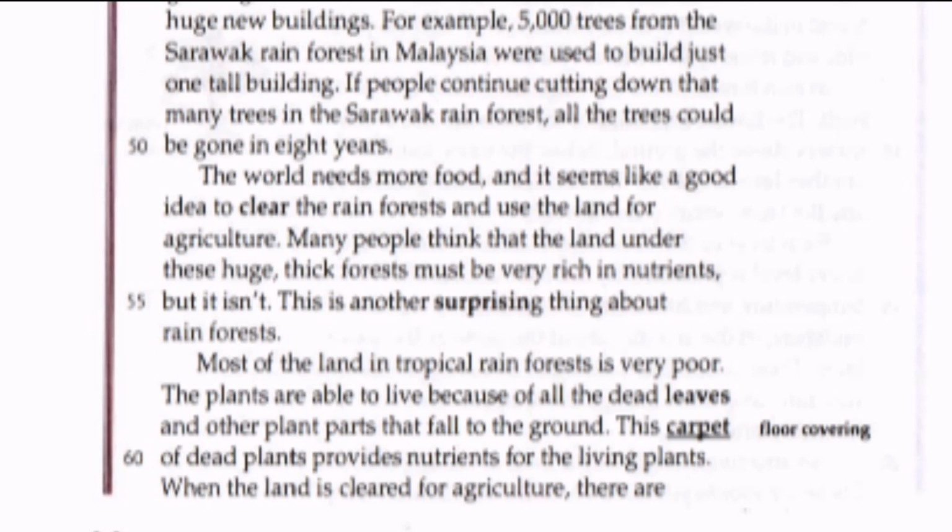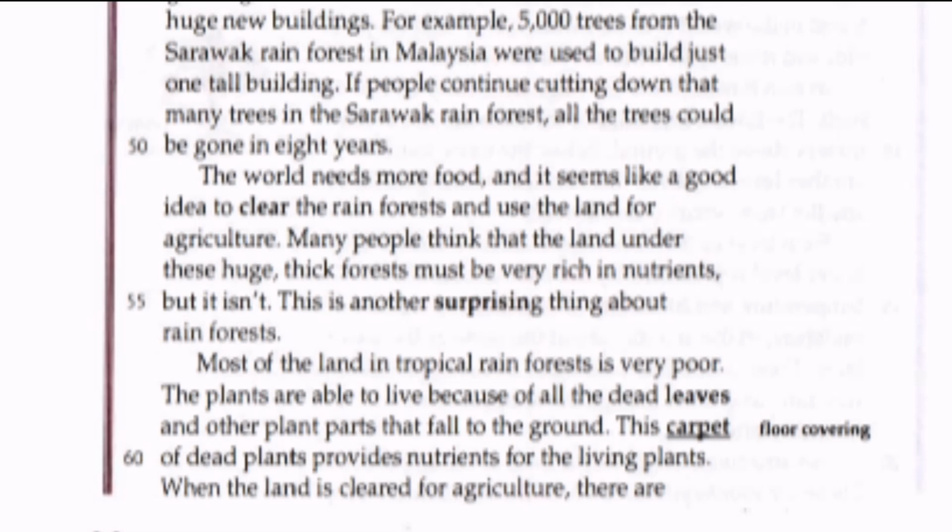The world needs more food, and it seems like a good idea to clear the rainforests and use the land for agriculture. Many people think that the land under these huge, thick forests must be very rich in nutrients, but it isn't. This is another surprising thing about rainforests.